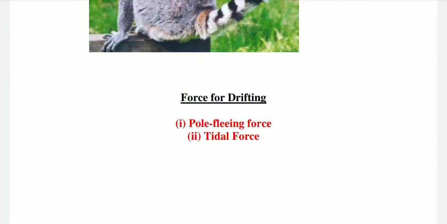So Wegener believed that it is due to these two forces, working for millions of years, that the continents broke apart. Now there is a twist in this theory. Most scholars considered these forces to be totally inadequate, meaning they did not find enough strength in these two reasons suggested by Wegener, which ultimately led to the rejection of his theory.